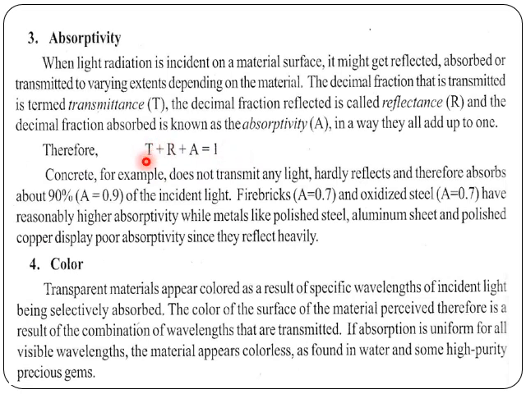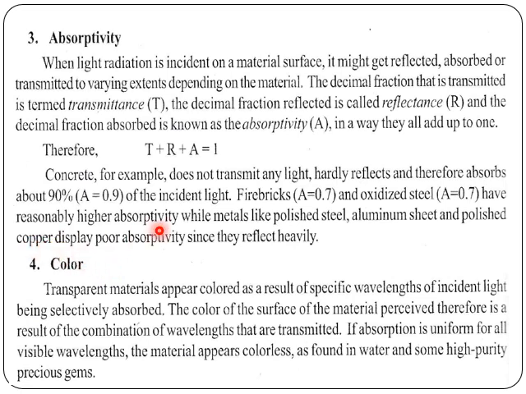The transmittance, reflectance, and absorptivity will sum to 1. For example, concrete doesn't transmit any light and hardly reflects, and therefore absorbs about 90%. So A is equal to 0.9 of the incident light. Fire bricks 0.7. Oxidized steel 0.7.